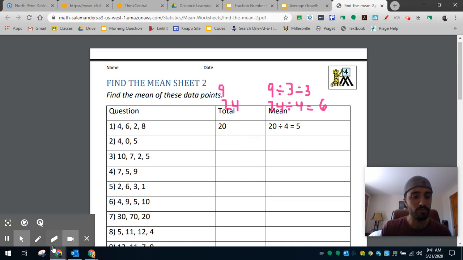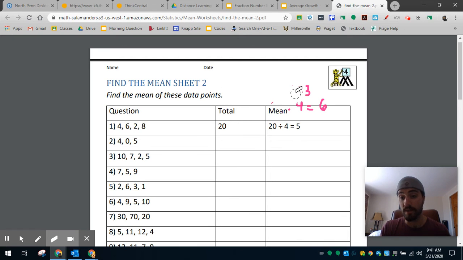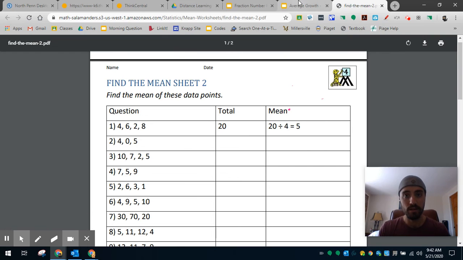Right. You're going to do the rest of this worksheet on a piece of paper. You're not going to do it on here. And then we're going to talk about it tomorrow. All right, so that's step 1. Mr. Z, what's step 2? Give me some time, I'm getting there.